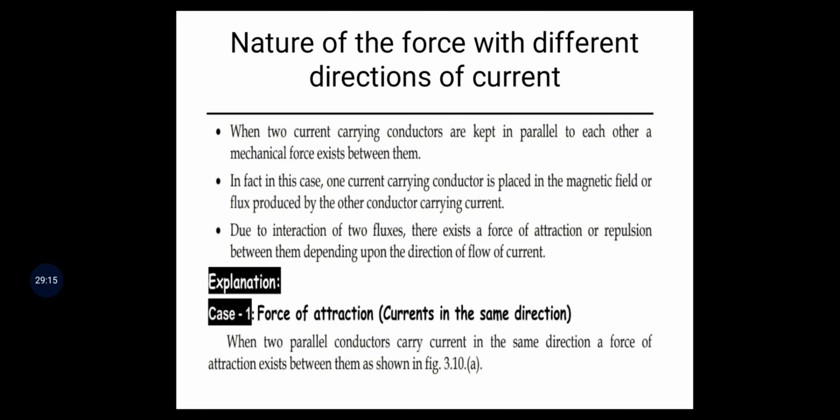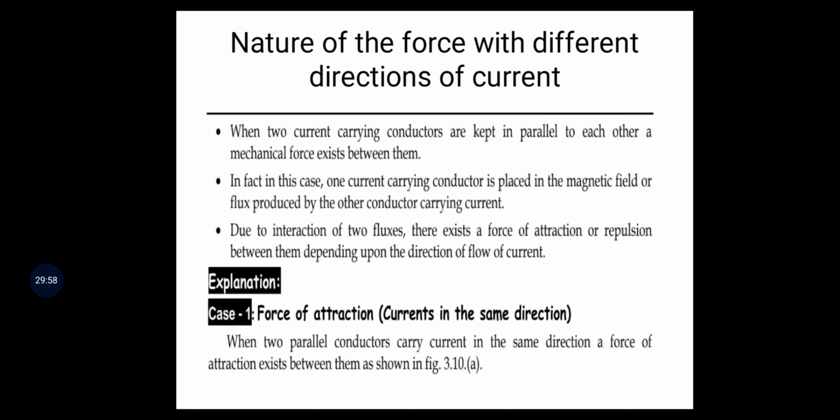When two current carrying conductors are kept parallel to each other, a mechanical force exists between them.